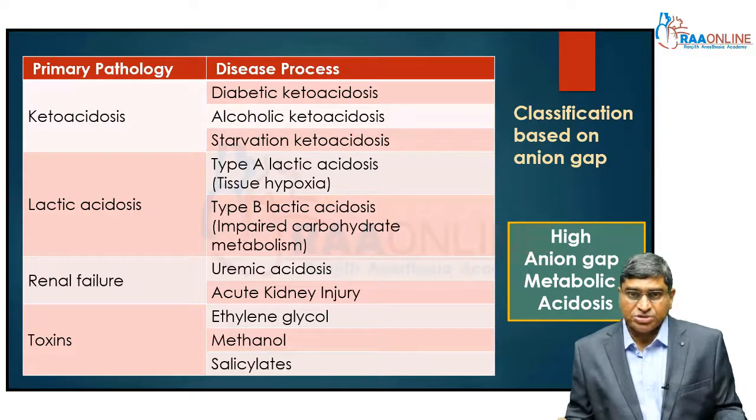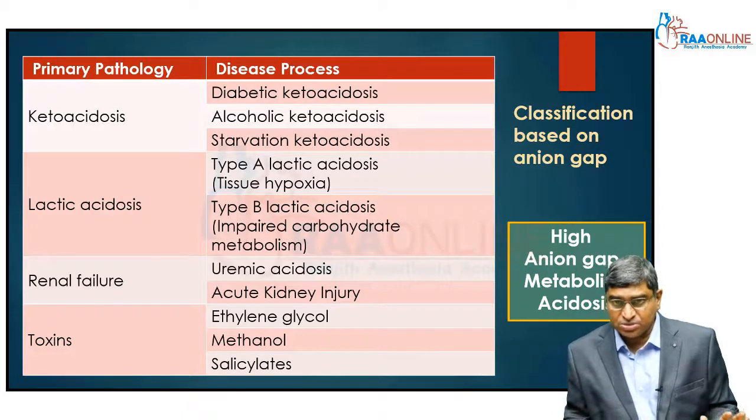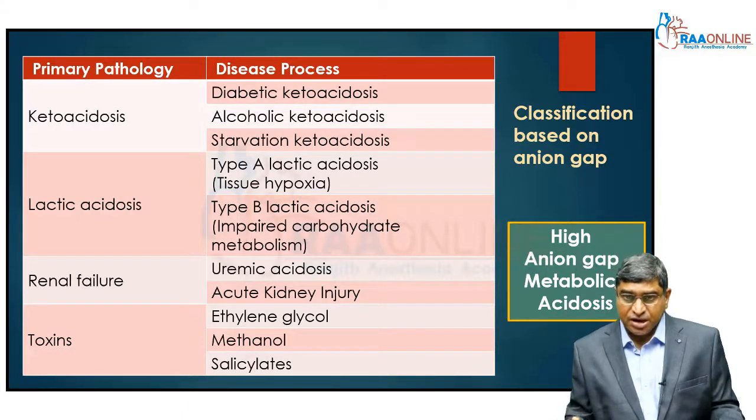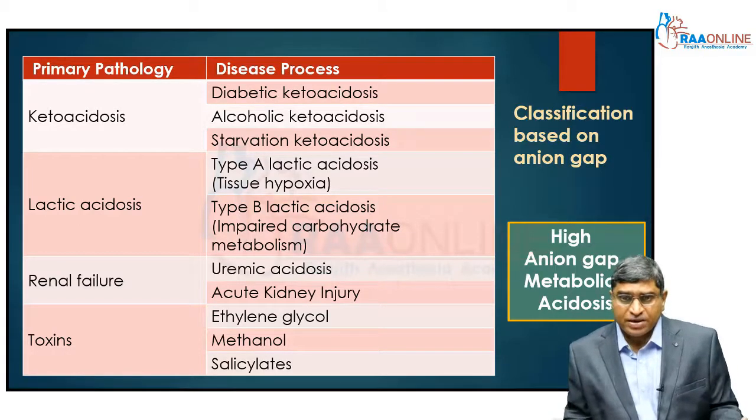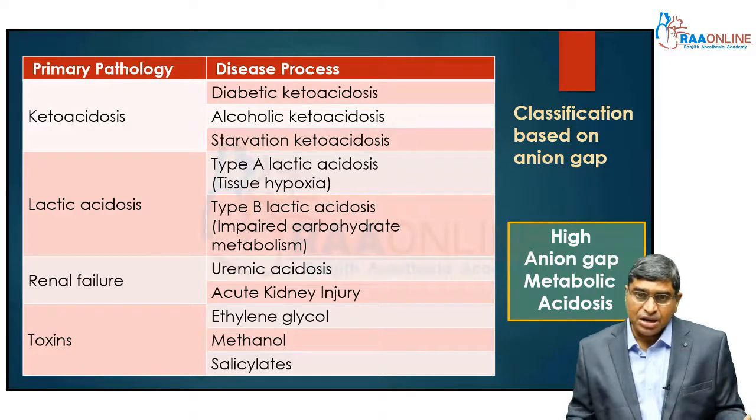One is ketoacidosis. It could be a diabetic ketoacidosis, alcoholic ketoacidosis, or starvation ketoacidosis. In all these three conditions there is an increase in keto acids in the body, and that is the fixed acid that is increasing. And then there is lactic acidosis. It can be either type A lactic acidosis, which is the most common one, basically related to anaerobic metabolism due to tissue hypoxia, or it could be type B lactic acidosis, which is because of an impaired carbohydrate metabolism, usually seen in patients with liver failure.